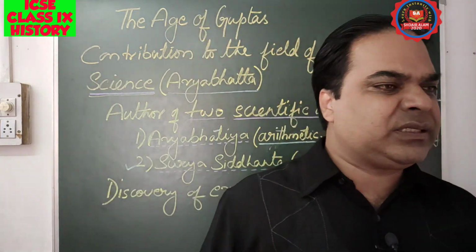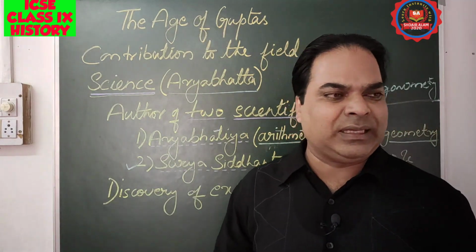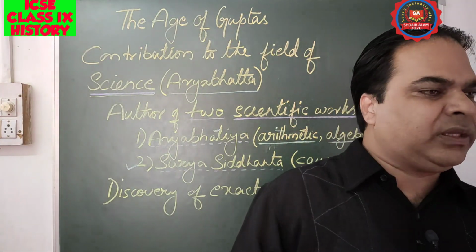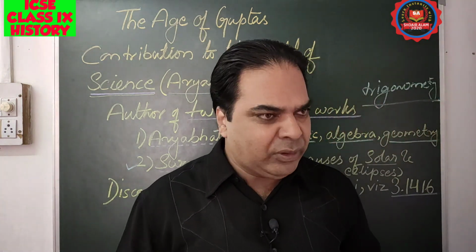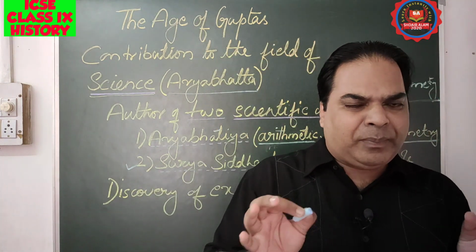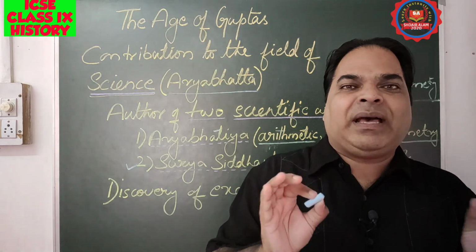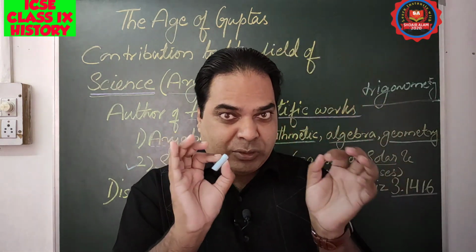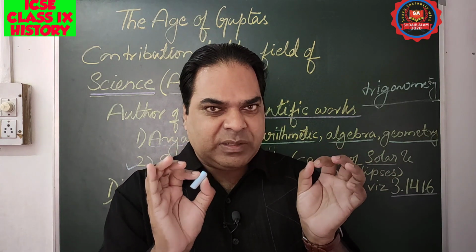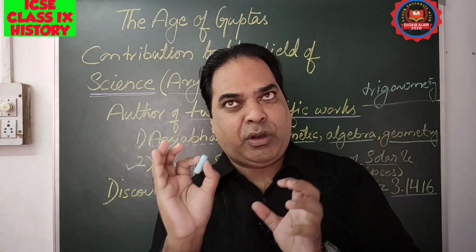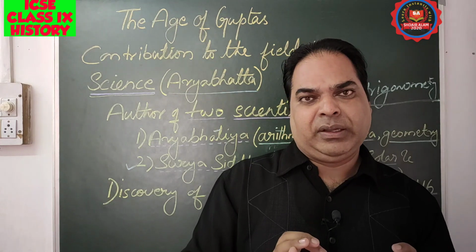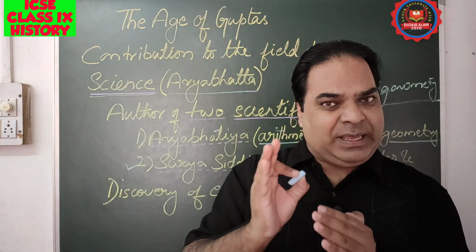In this Surya Siddhanta, he not only dealt with the causes of solar and lunar eclipse, but he also mentioned the method of calculating. What is important is the calculation of timing, how long the solar eclipse will last.